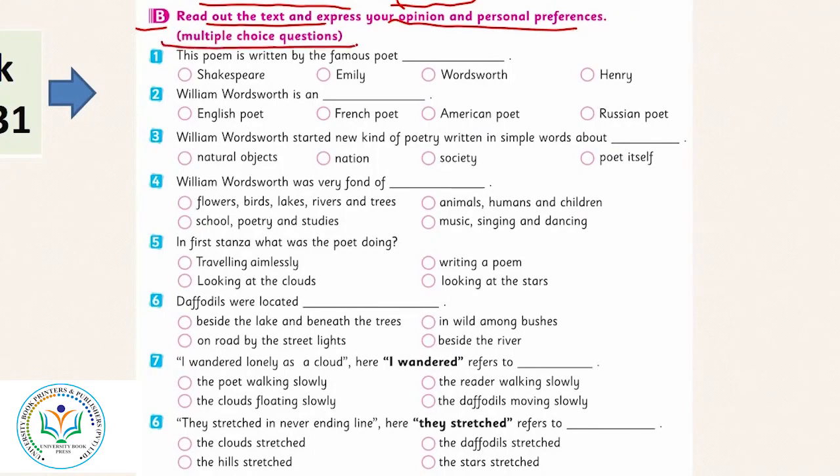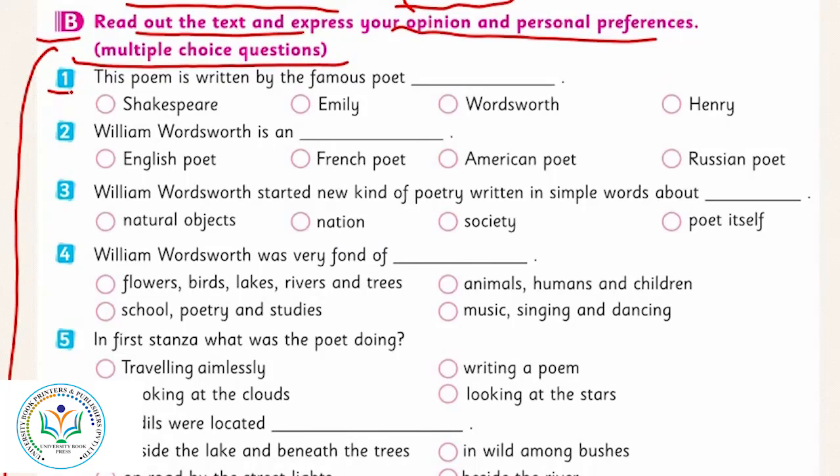We have multiple choice questions here. This is from your poem. You have to reread and choose the right option here for each sentence. The first one here, the poem is written by the famous poet. Yes, it's very obvious, it is written by the Wordsworth. Second one, William Wordsworth is an what? An English poet, the French poet, the American or the Russian? Yes, obviously, English poet. The third one, William Wordsworth started new kind of poetry written in simple words about what? Yes, I told you at the start of the unit that he write about the natural objects.